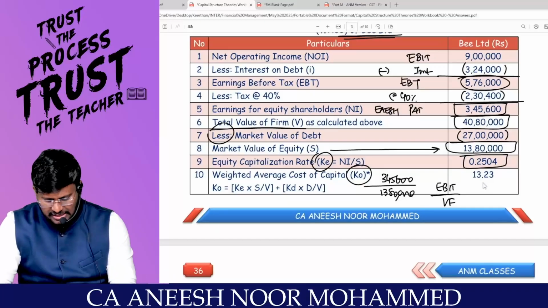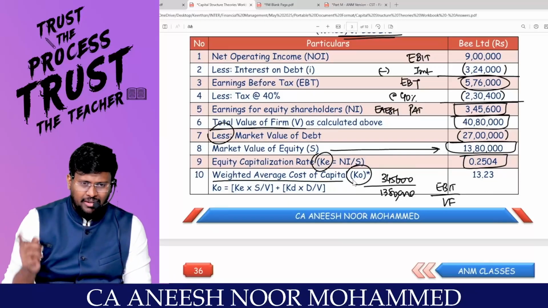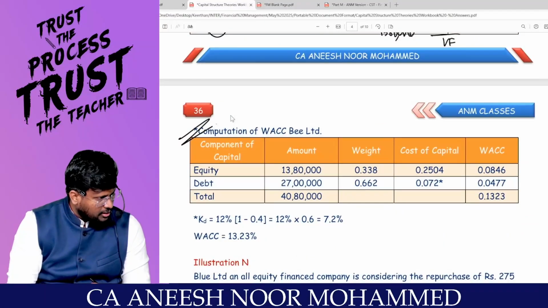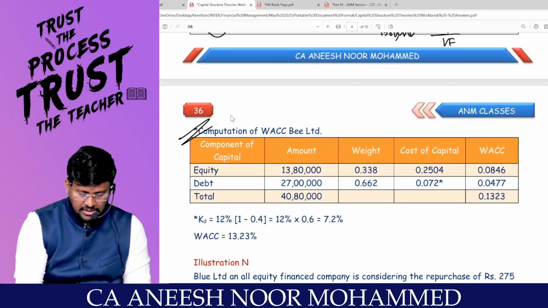But sir, is this the weighted average cost of capital? Is this the NI approach? No. This is Modigliani-Miller. So for KO, I have to use the WACC table. Correct? Can you calculate the WACC table? Yes, sir. Sir, can you use the WACC table?